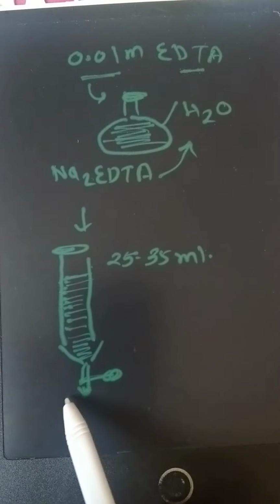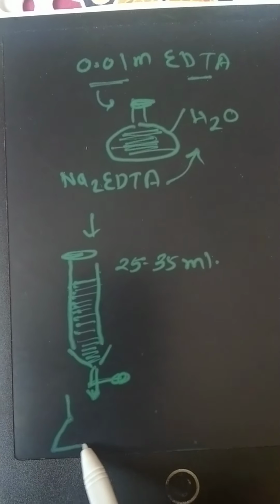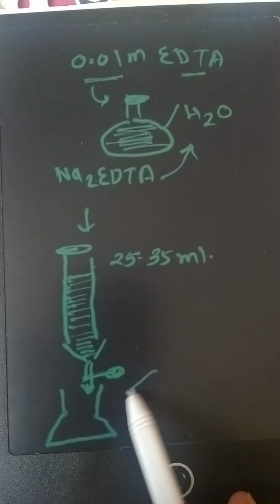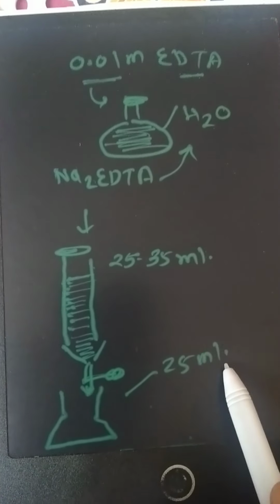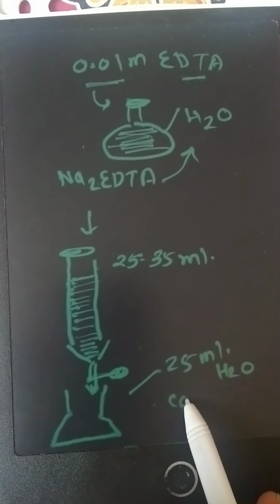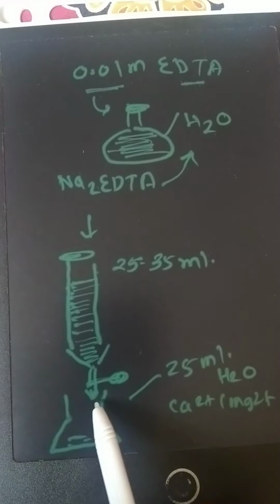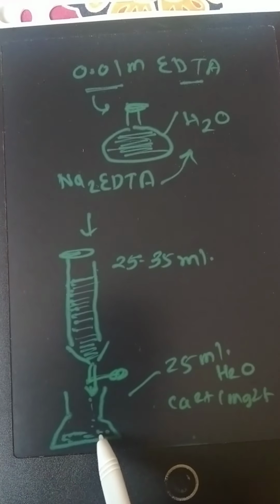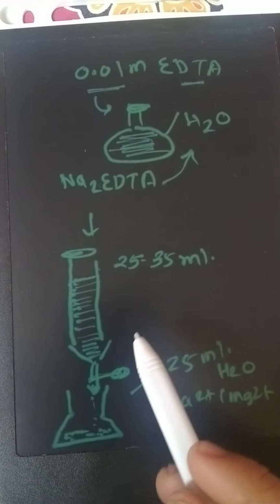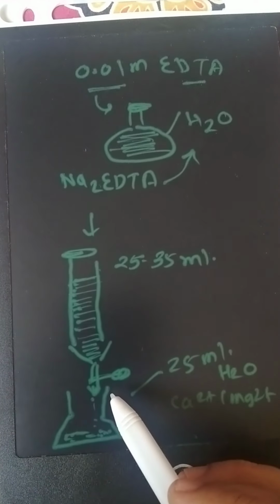Then you have to take the water sample in the conical flask, about 25 ml water sample. You have to take hard water sample containing calcium and magnesium ions in this flask. Then you have to titrate this water sample against EDTA solution. During titration, complex formation takes place.